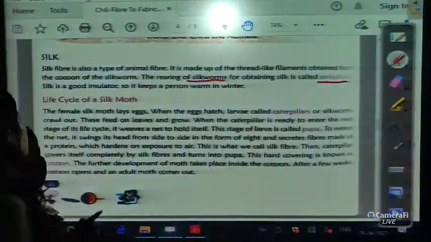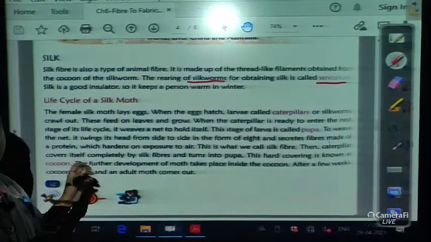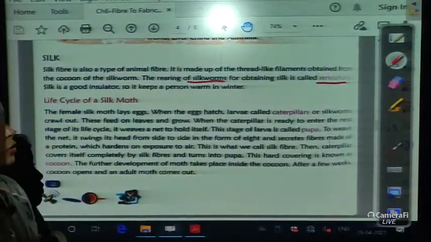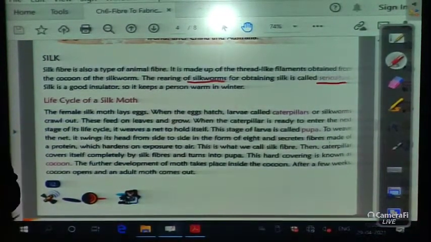Keep it in mind. Now, silk is a good insulator. It is a very good insulator, so it keeps you warm in the winter. So we wear silk in the winter especially. In summer also we wear it, but in winter especially.